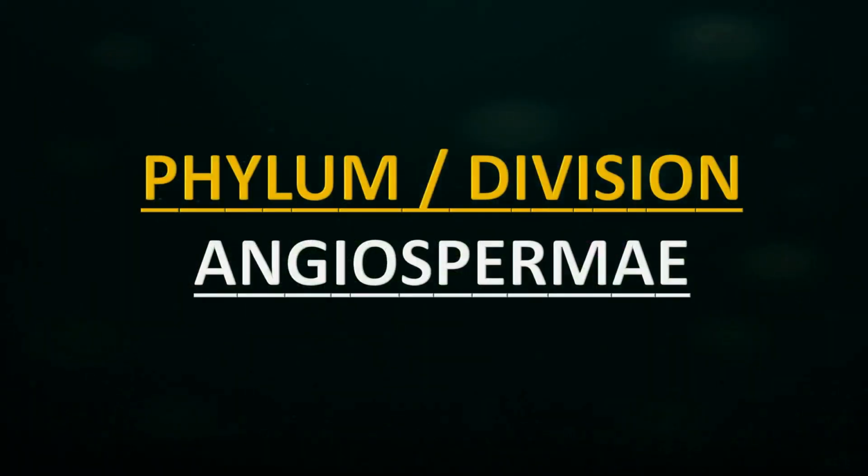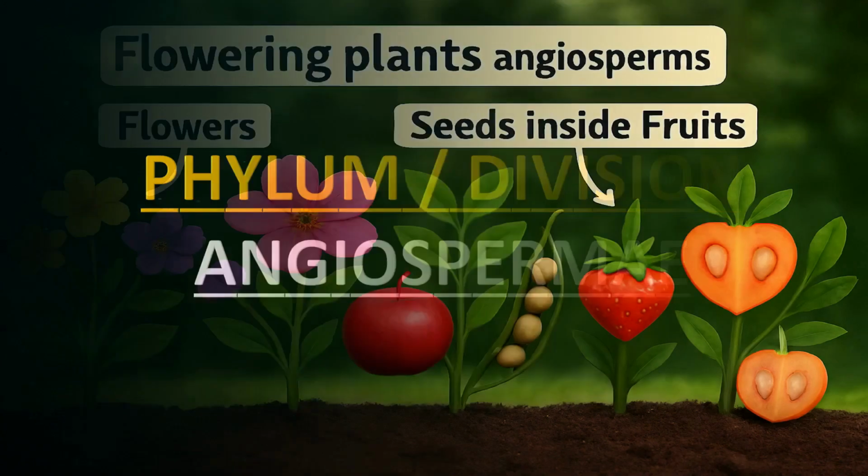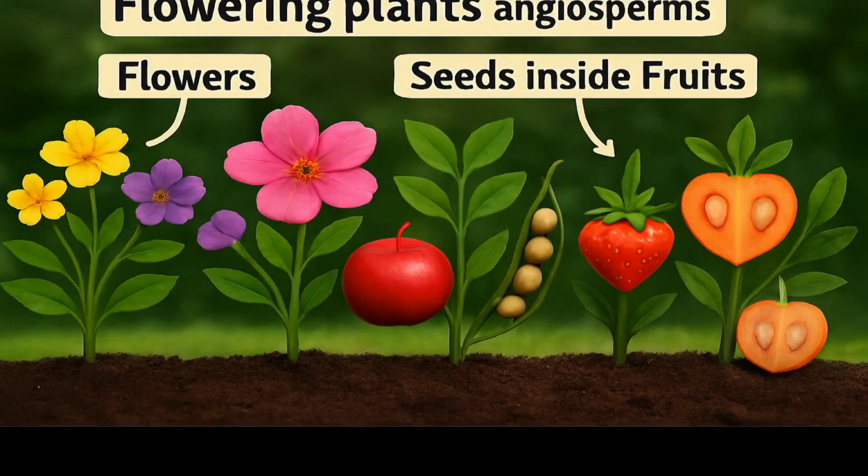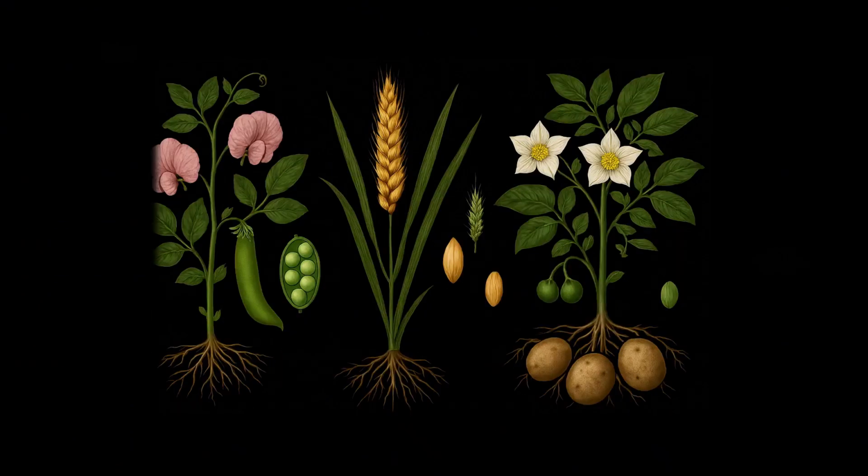Division, Angiospermae. Next, they all fall under the division Angiospermae, the flowering plants. What does this mean? They all produce flowers, fruits, and seeds enclosed within fruits. So, still no difference between them. Here comes the first difference.